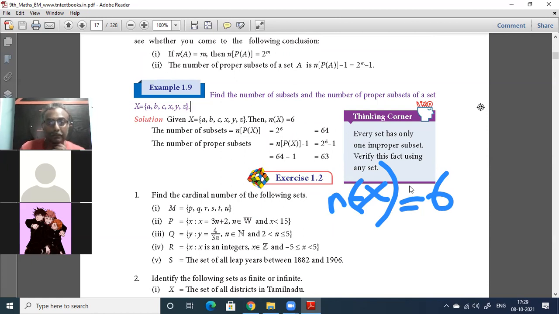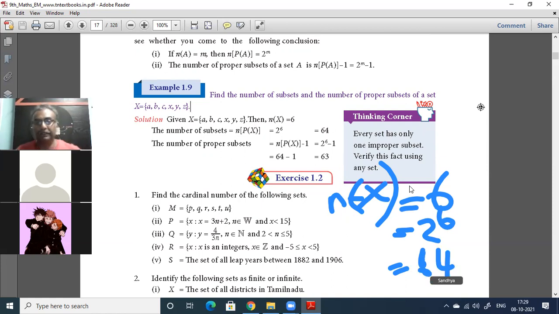Okay, the number of subsets is 2 to the power of 6, which is 64. Yes.